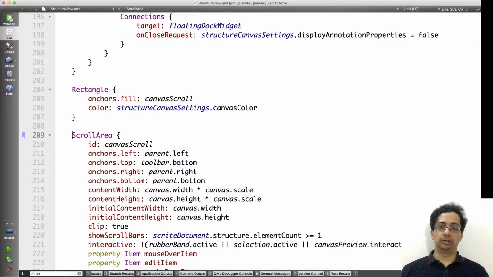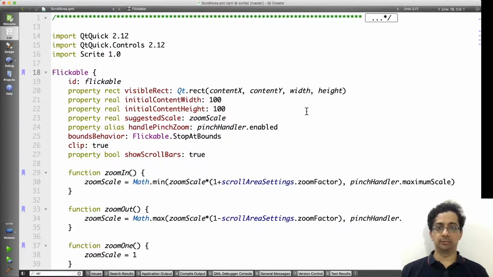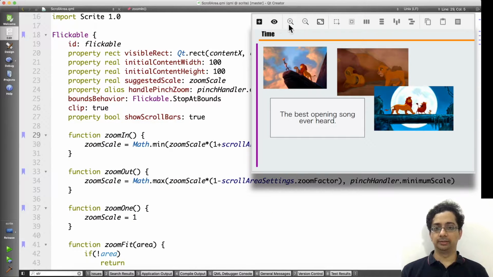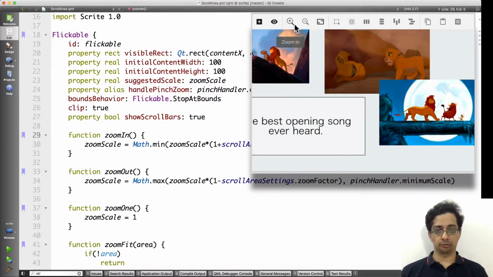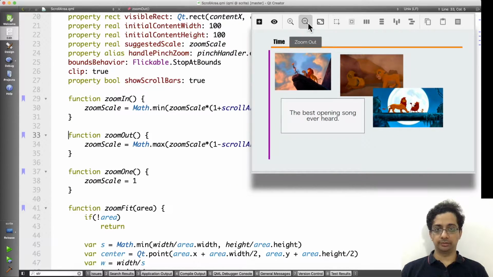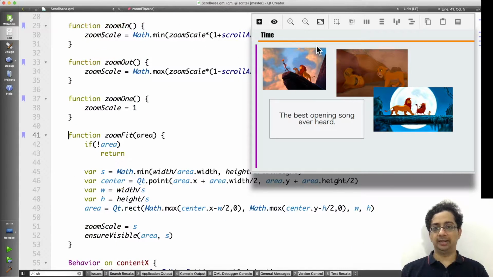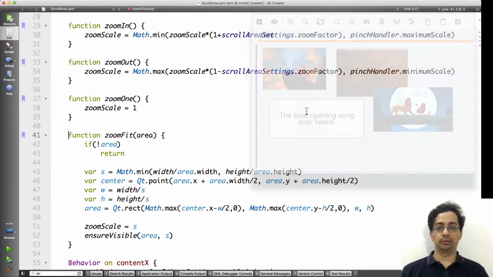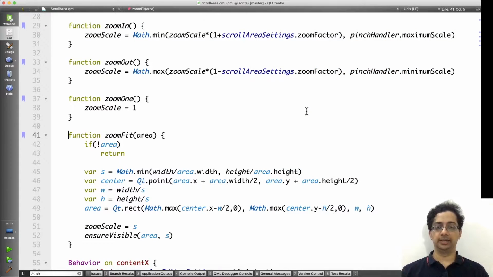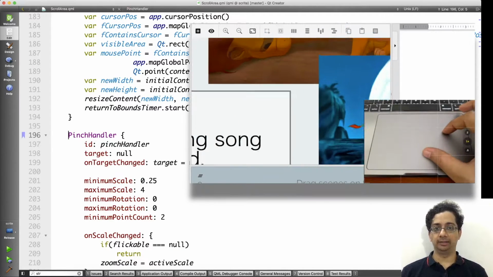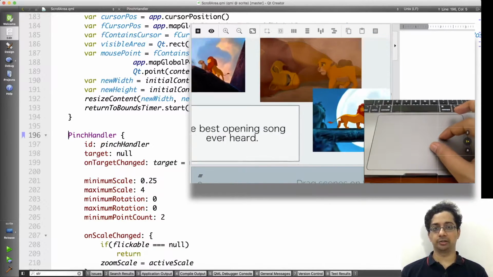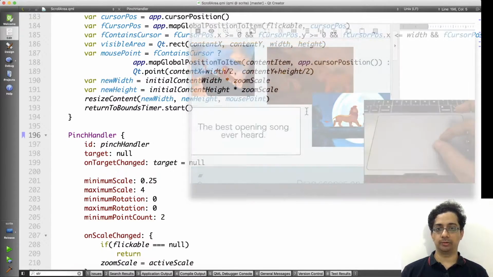Like I said before, the structure canvas makes use of a ScrollArea. The ScrollArea is a flickable item, but we add some additional functionality to make it easy for us to use. We have the zoomIn function to help us zoom in. We have the zoomOut function, zoom 1:1 function, and a zoomFit function that allows us to fit a given area into the viewport of the flickable. We also make use of PinchHandler to handle the pinch gesture on the trackpad for zooming in and zooming out.